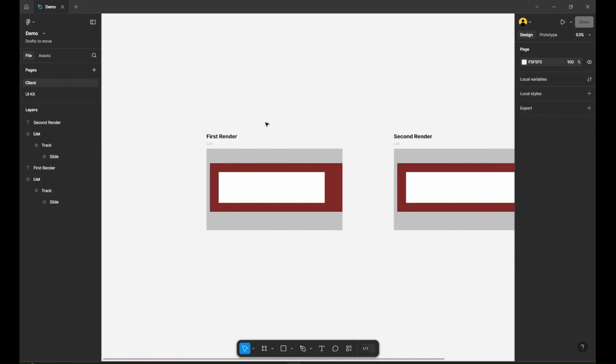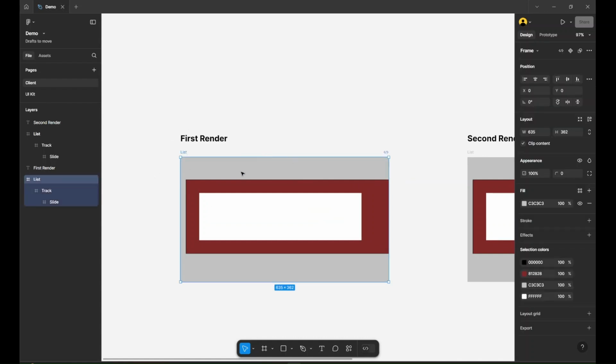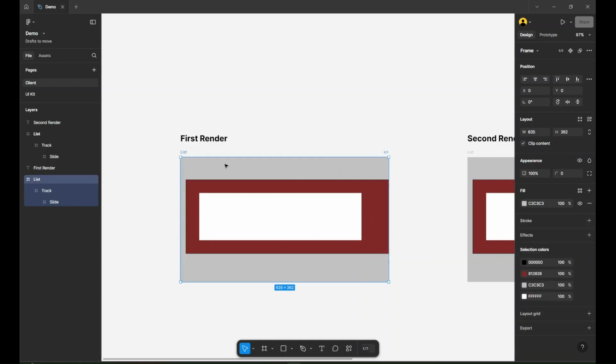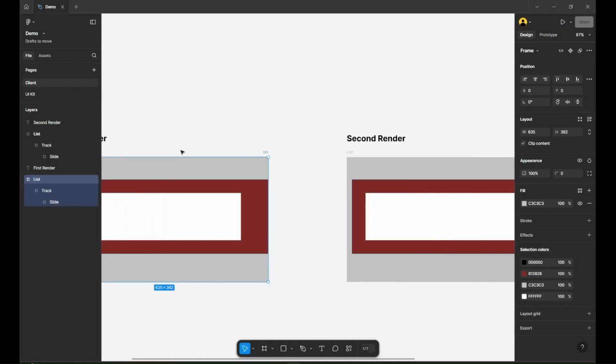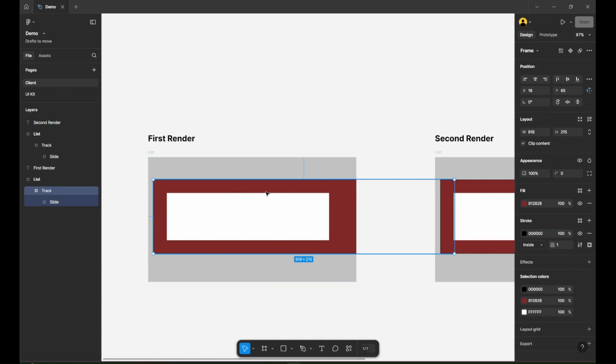I can explain this on a simple schema. On the first render we have some width, and we have our track with multiple slides with white color. On the first render, the list has some width, and it's not bounded by any width limitations. On the second render, the track has to be larger than the list, and it's bounded by its children. So it tries to expand its width according to the list, since it's dependent on it.